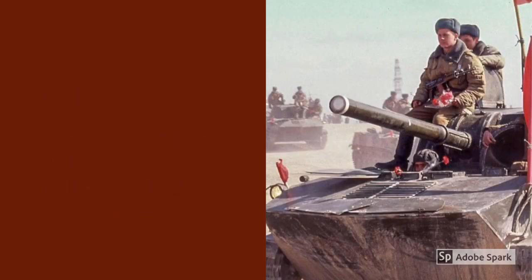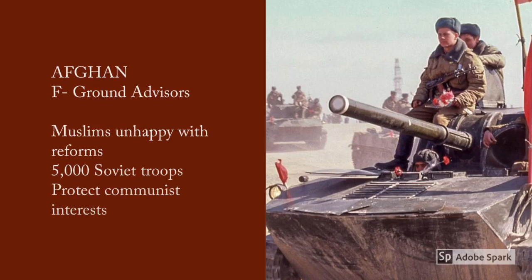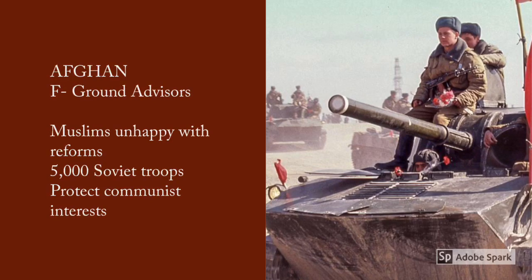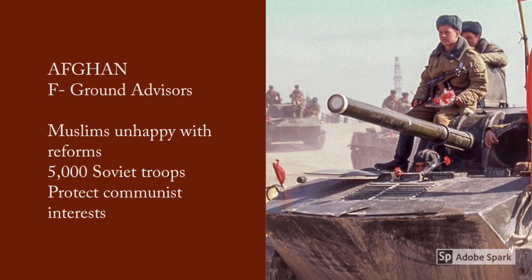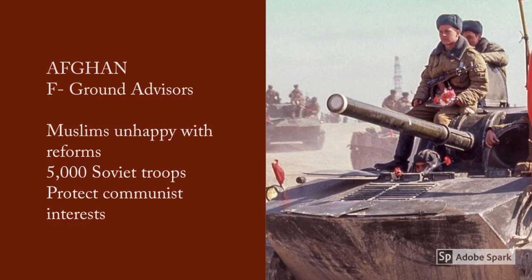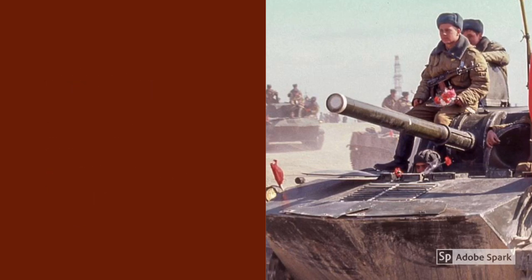The inhabitants of Afghanistan, especially those living in the countryside, were mainly Muslim. Therefore, they were unhappy with many of Noor Tariqi's communist reforms, such as the confiscation of land. The Soviet Union felt that it was important to support their new socialist ally, and in 1978 sent in 5,000 Soviet troops, otherwise known as ground advisors, to try and protect communist interests.